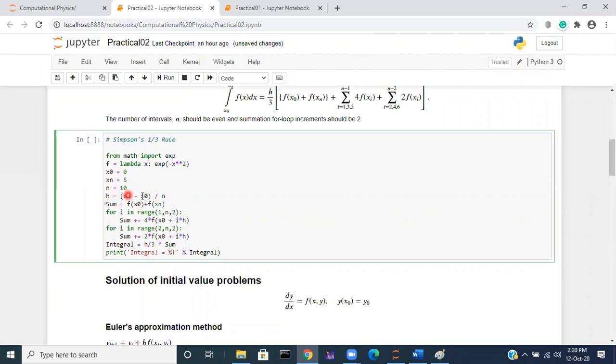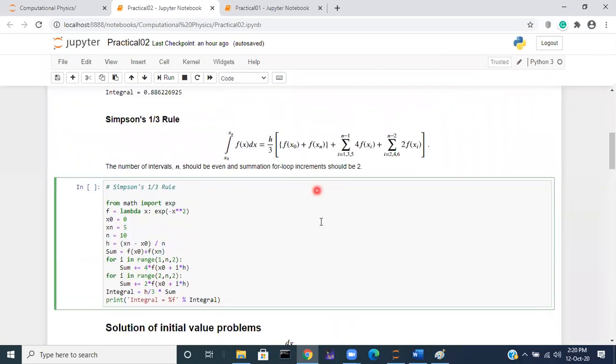Then, as in Simpson's rule, sum equal to f of x0 plus f of xn.